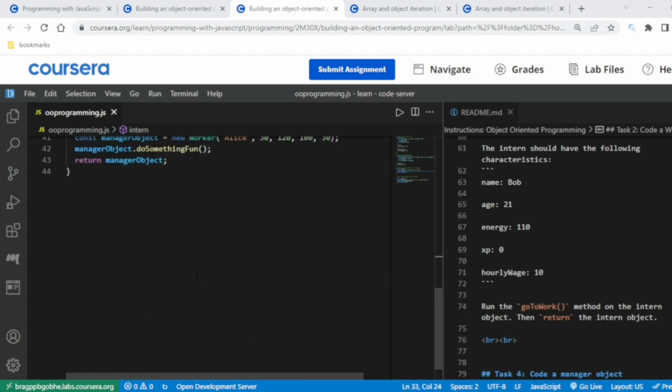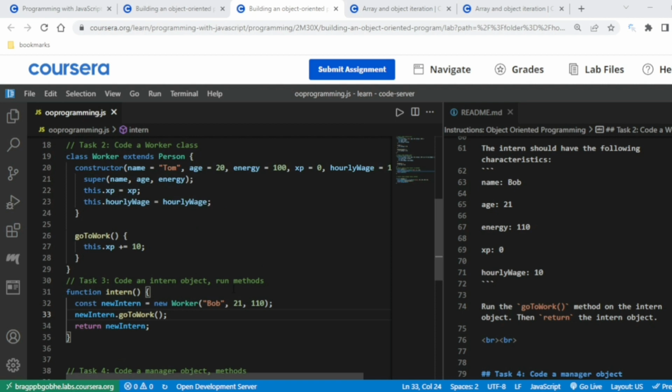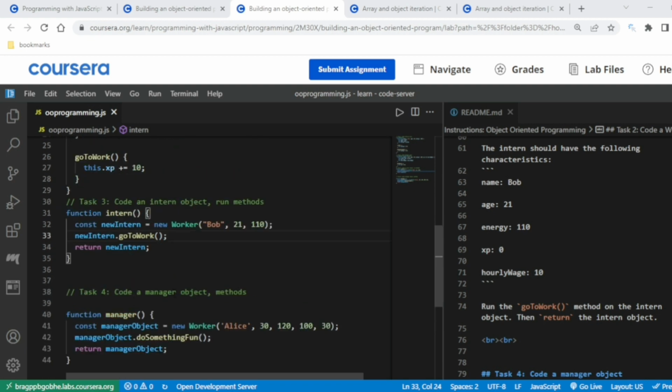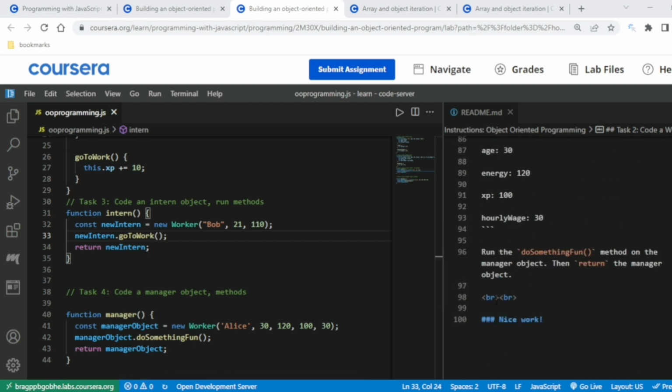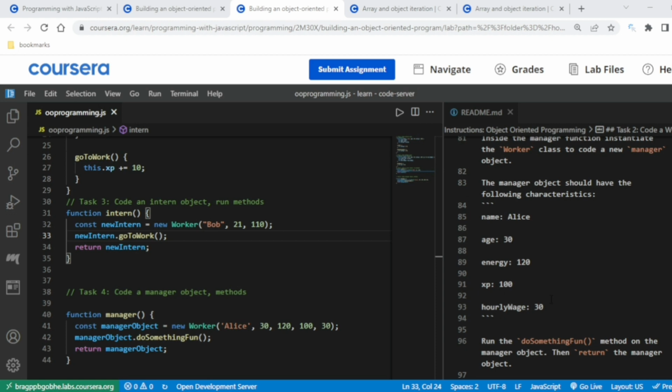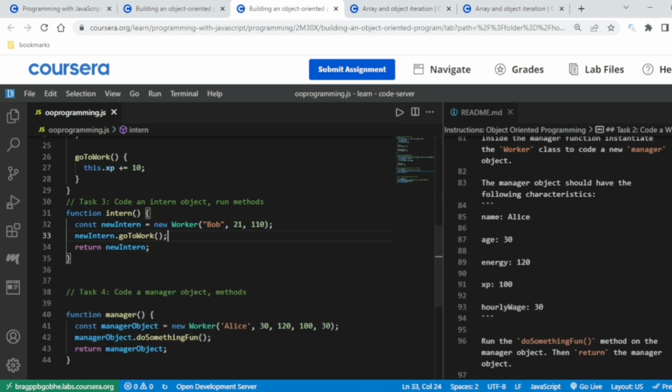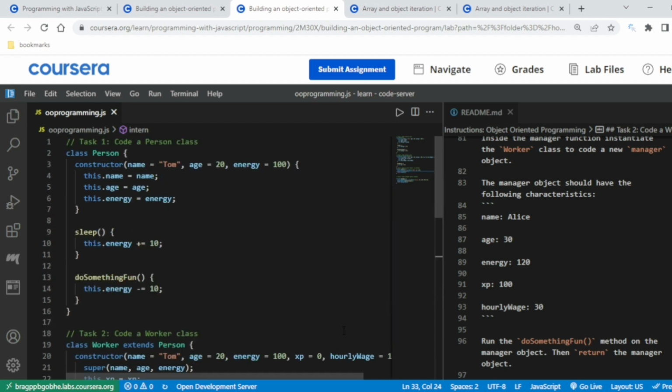Alright, the fourth task is about the manager. Code a manager object, same thing. We have a manager object with new fields. Everything is shown here: name is Alice, 30, 120, 130. I just showed the parameters like this. Then do something fun, then return the manager object. Let me check if there is something to write. The program is running fine. I am not calling it, so it's not showing anything.